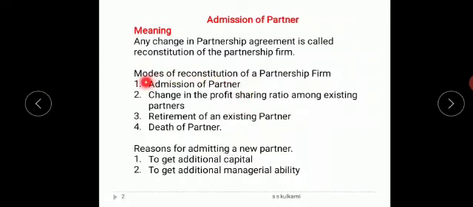Now when we are dealing, we'll see first how a new partner is admitted and what procedure and things have to be changed. So why is it essential to admit a new partner? If the firm has any financial difficulty or if it is in need of capital, then to get this additional capital, a new partner can be admitted. Sometimes the existing partners may be lacking in managerial ability. So to get better managerial ability, you will have to admit a partner.